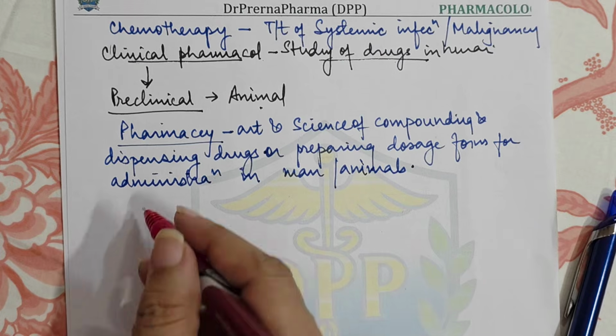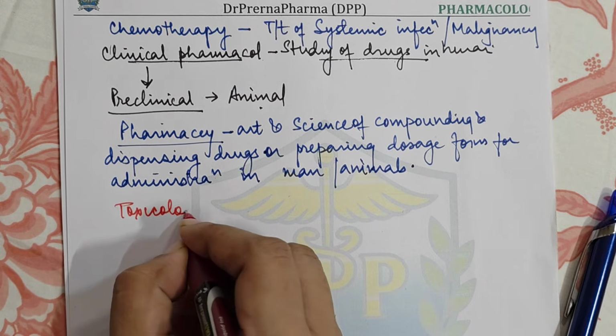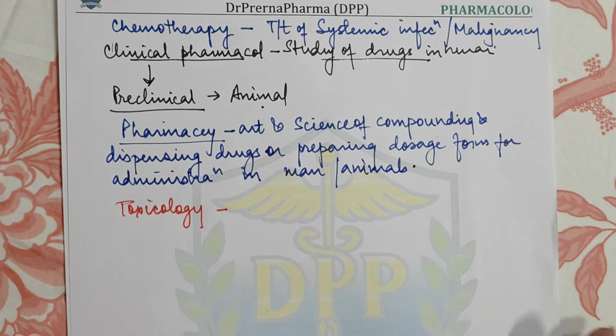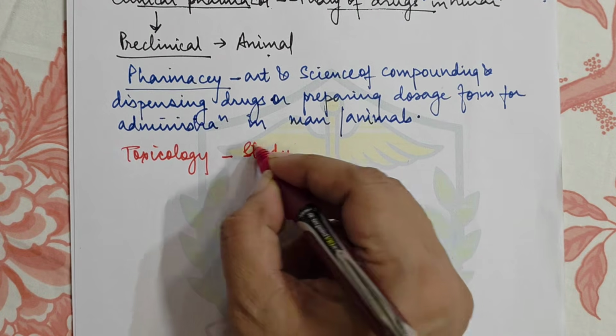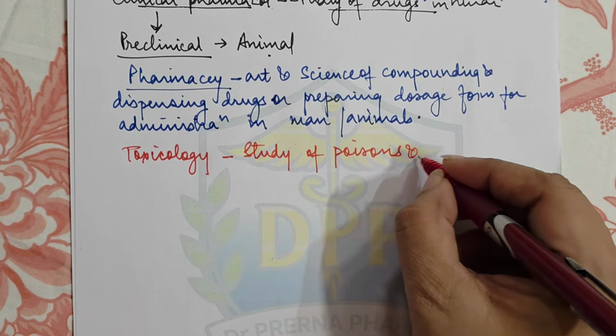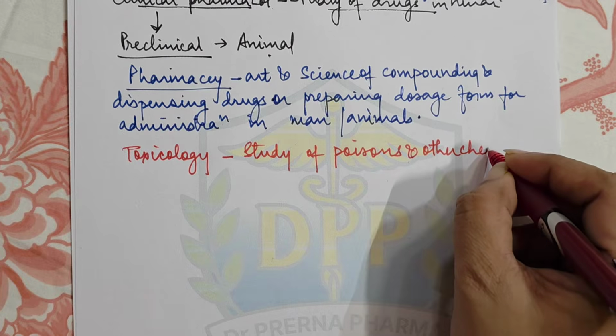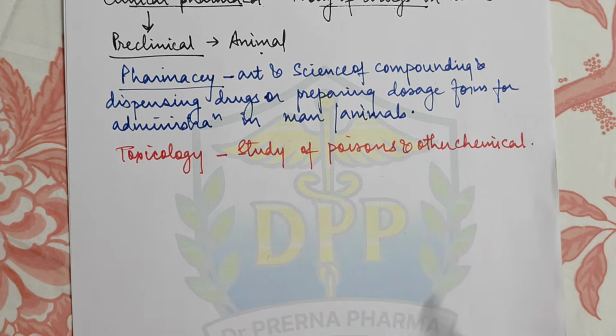Then we have another definition which is called toxicology. So what is toxicology? Toxicology is basically the study of poisonous effects of drugs, or a study of poisons and other chemicals. So the study of poisons or chemicals is called toxicology, right?